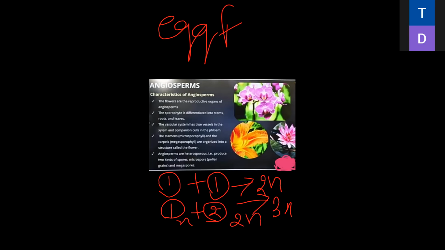So double fertilization happens: first division and second division. That's why it is known as double fertilization. The production of 3N endosperm is known as triple fusion. When the 3N is produced, that is known as triple fusion. Triple fusion forms the endosperm, which is 3N. Are you understanding, everybody?